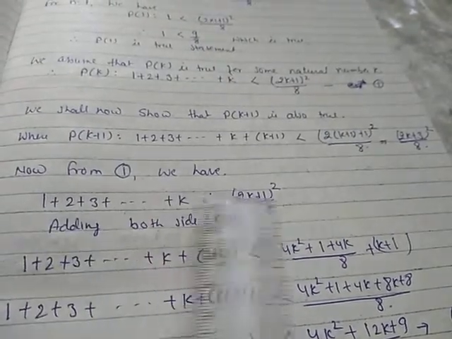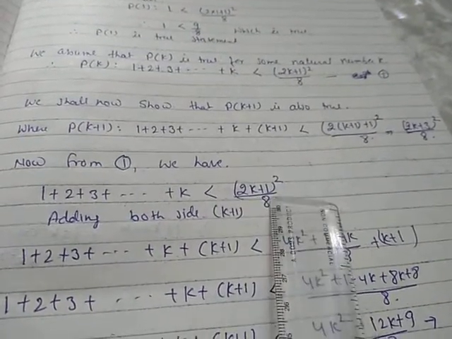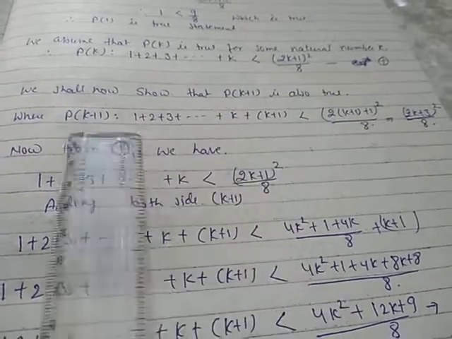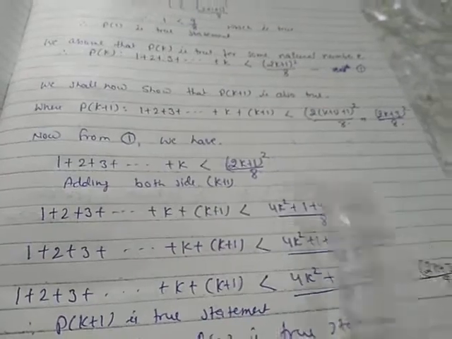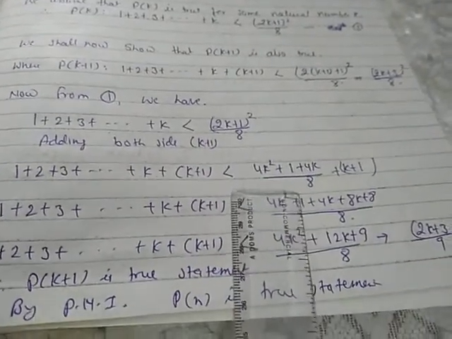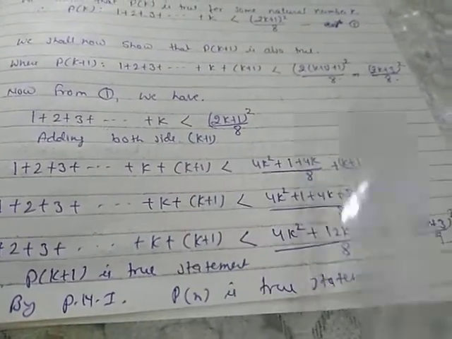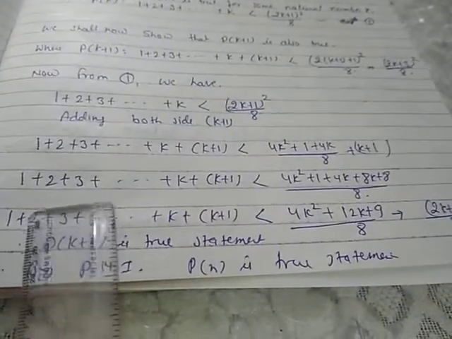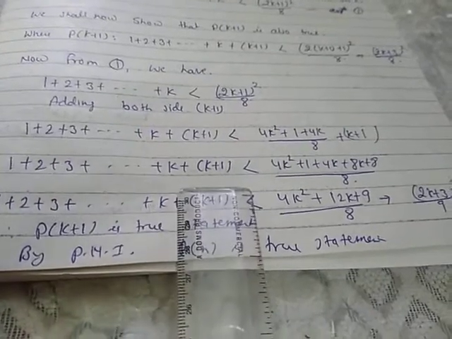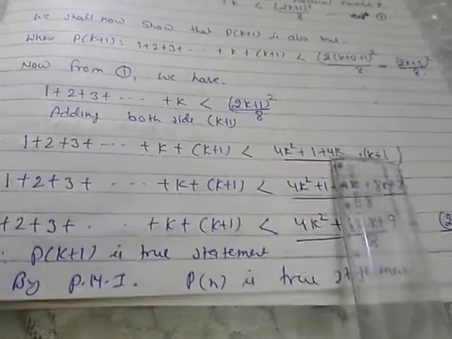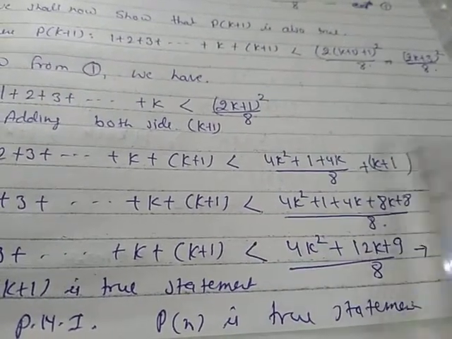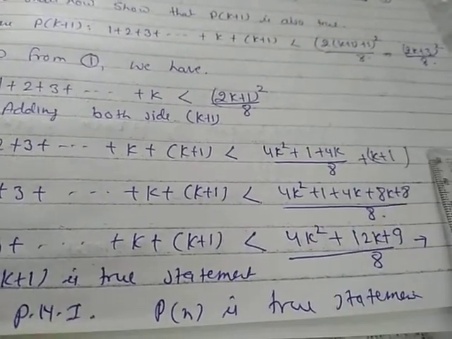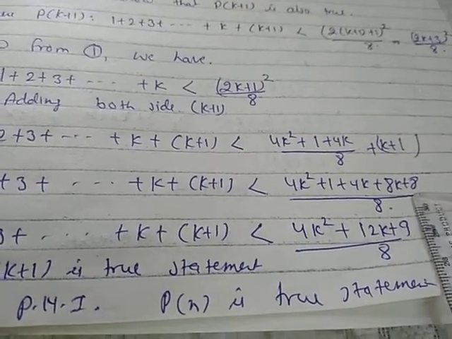Therefore adding k+1 to both sides, so that the LHS of Pk+1 will be equal. So adding k+1 to both sides, the sign of the inequality remains the same because this is a positive number. Okay, now 1 + 2 + 3 + ... + k + (k+1), and here (2k+1)^2 is 4k^2 + 1 + 4k upon 8 plus k + 1. Taking LCM, it will be 8k + 8.